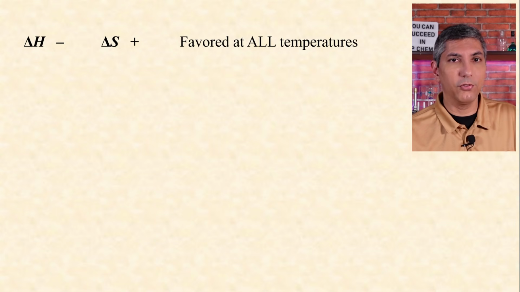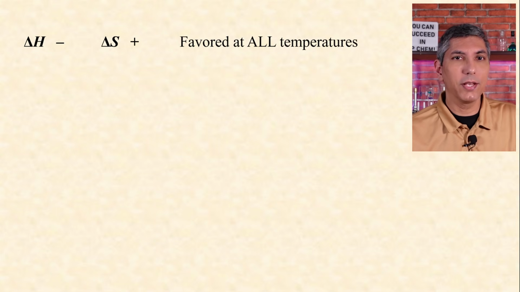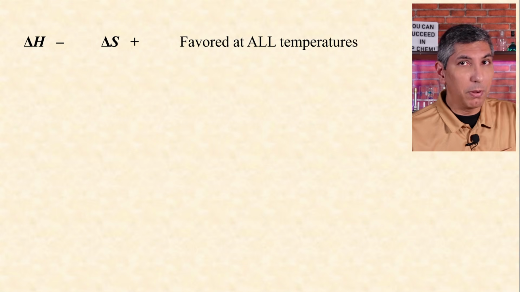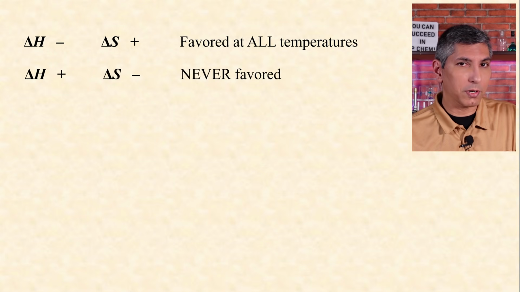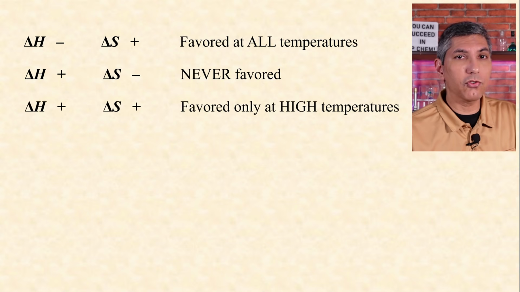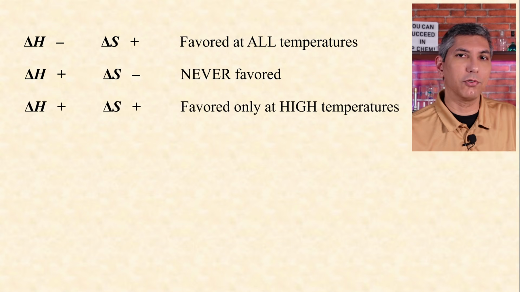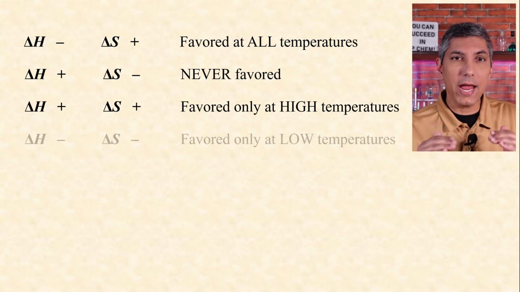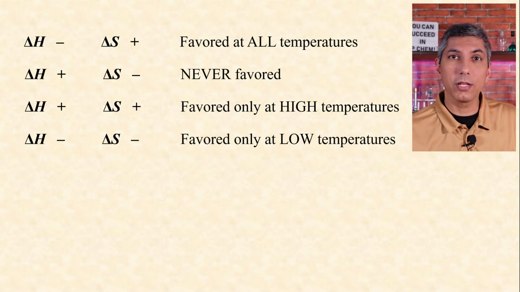Now, we can use the signs of delta H and delta S to predict the thermodynamic favorability of a process. If a reaction is exothermic, its delta H is negative, and if its entropy is increasing, delta S is positive, the process will be thermodynamically favored at all temperatures. But if you have the opposite, an endothermic reaction, and delta S is negative, then that process will never be thermodynamically favored. If both delta H and delta S are positive, the process will be favored only at relatively high temperatures. On the other hand, if both of them are negative, the process will be favored only at relatively low temperatures.